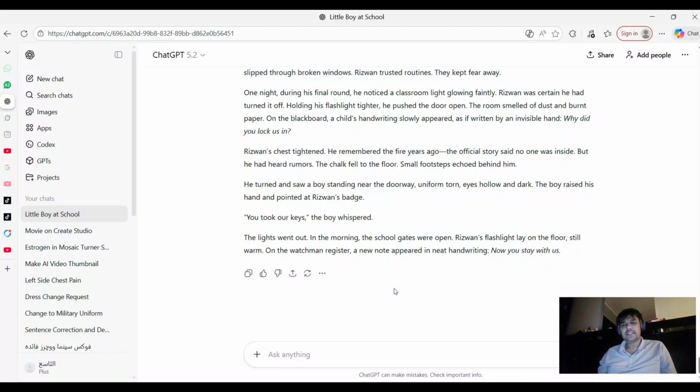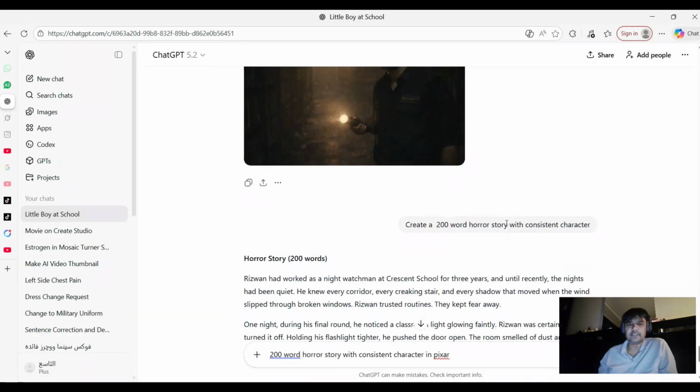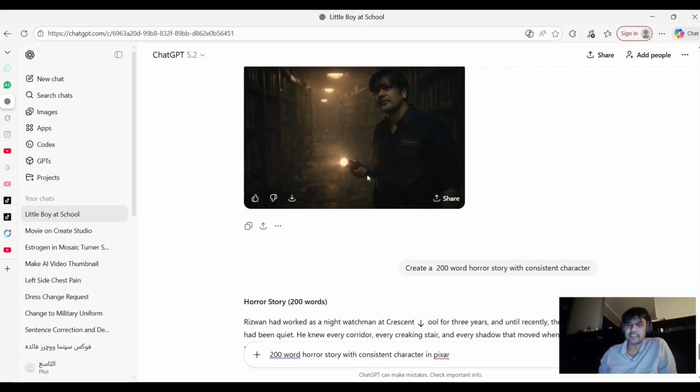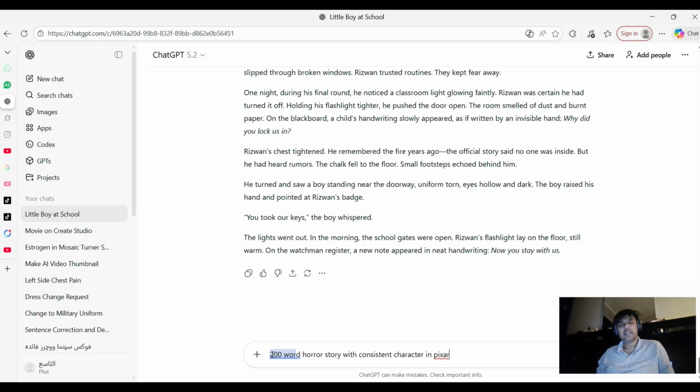Okay guys, so the story is ready. I just forgot one thing. Here you can write in Pixar. Okay, you can create your own character, like this one. This is me, and I created the story, but now I am showing you just a short story, a simple way. Create a story with 200 words in Pixar.